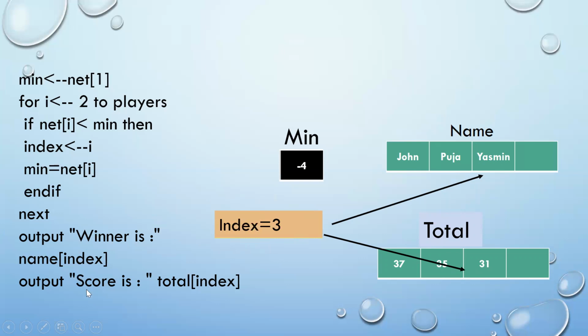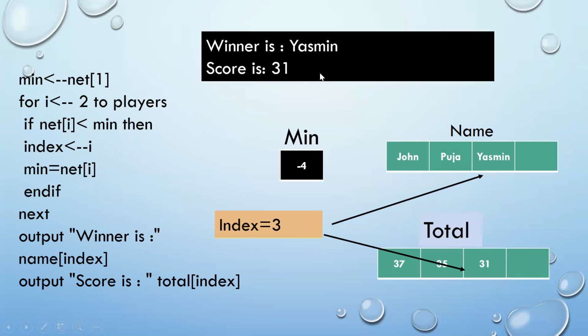And what is the score of the winner? Score is, so it will go to the total array, and at the same index, that's index 3, it will display the total as 31. Remember, they had asked us to calculate and display the total and not in relation to the par. Hence, I'm displaying the total. So that's it. On your screen, you can see winner is Yasmin and the score is 31.